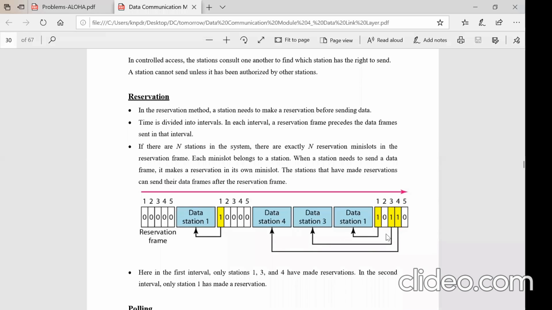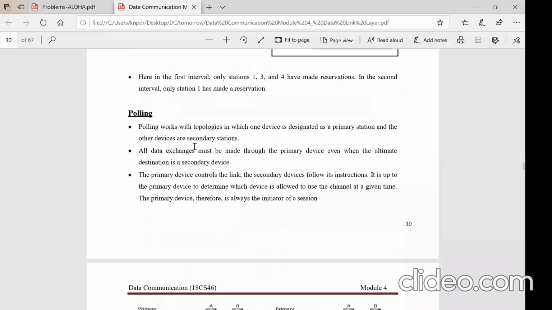Now these reservations and the data transmission are over. They go to the fourth, right? So likewise, the reservation protocol will operate, okay? It is a self-exercised controlled access by the stations, right? And the next one is polling, right?